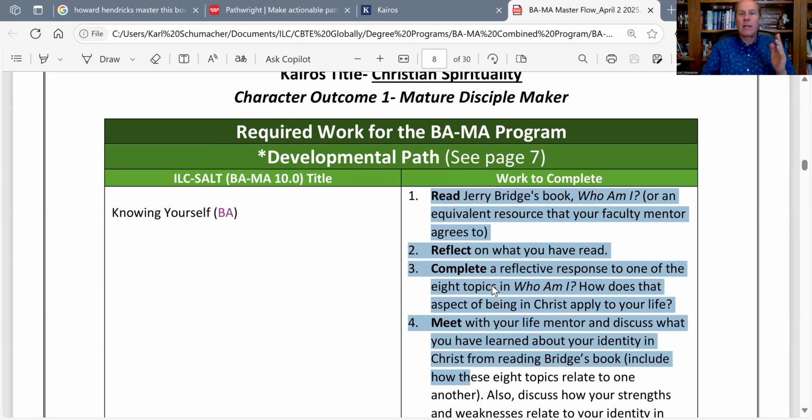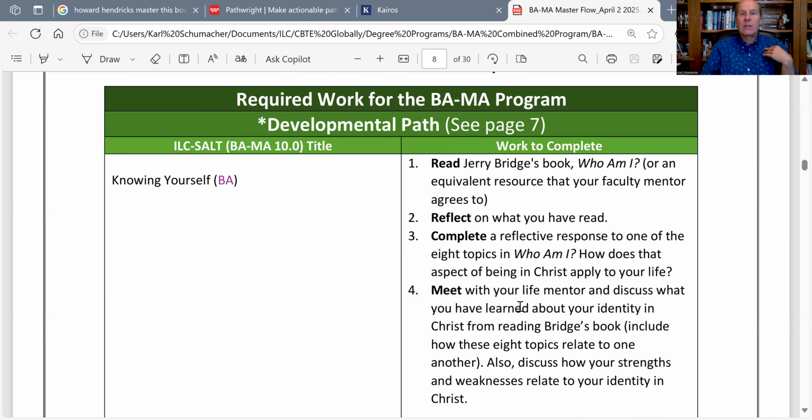It's all listed there for you. And so this will be a very helpful tool for you as you're trying to say, okay, what do I need? What am I responsible for? And how are they working at developing proficiency in this area? Well, this is how we're doing it.